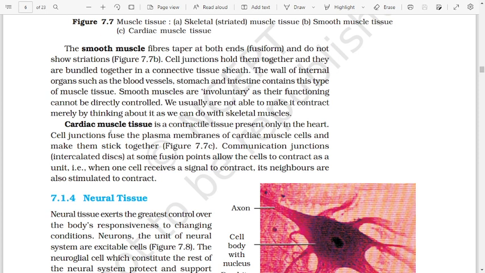muscles. Cardiac muscle tissue is a contractile tissue present only in the heart. Cell junctions fuse the plasma membranes of cardiac muscle cells and make them stick together. Figure 7.7c. Communication junctions, or intercalated discs, at some fusion points allow the cells to contract as a unit, i.e., when one cell receives a signal to contract, its neighbors are also stimulated to contract.